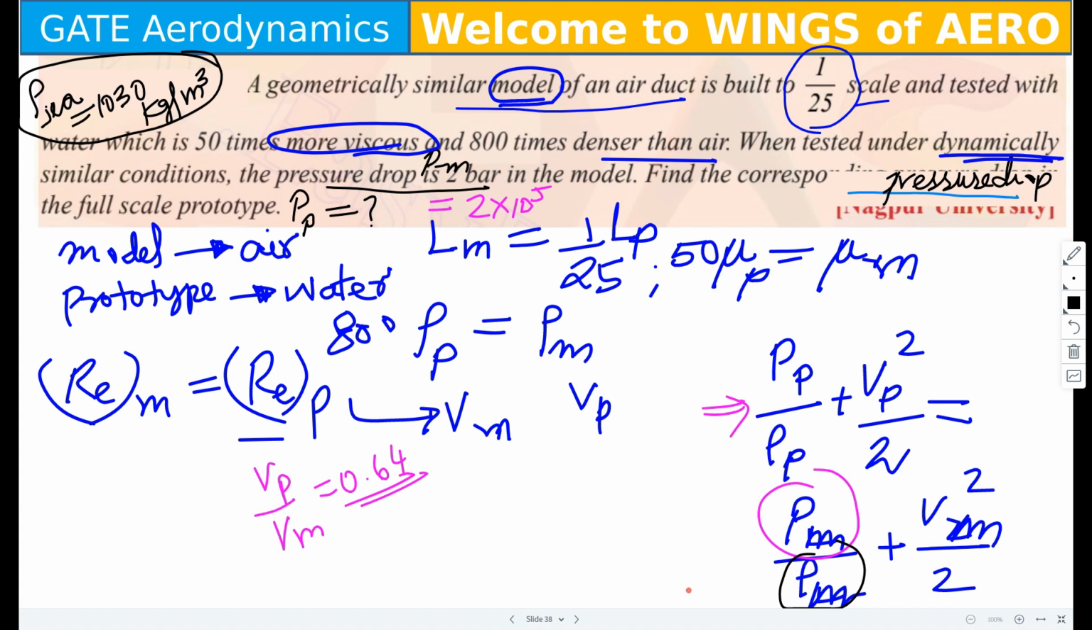Ma'am, what is the value of PM? PM is 2 bar, na? It is given in the question. What is the value of PP? P suffix P will be getting around 102.4. Are you getting the same?